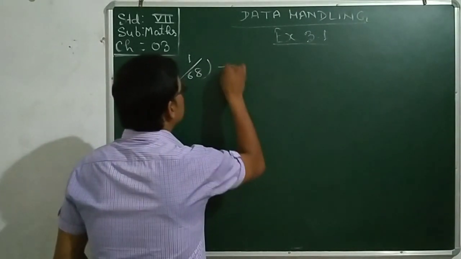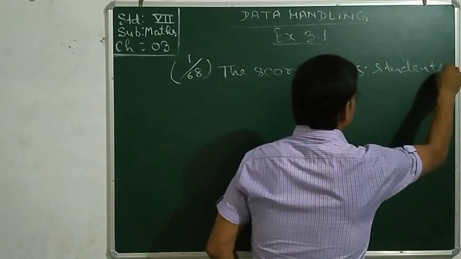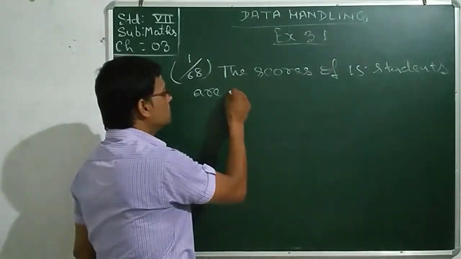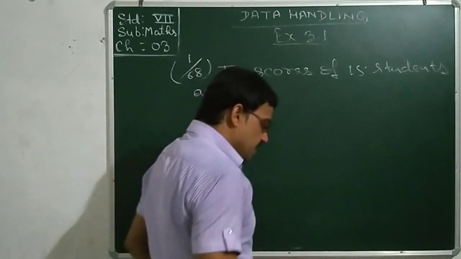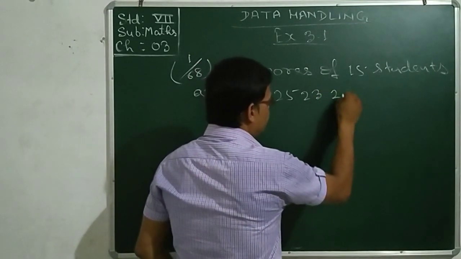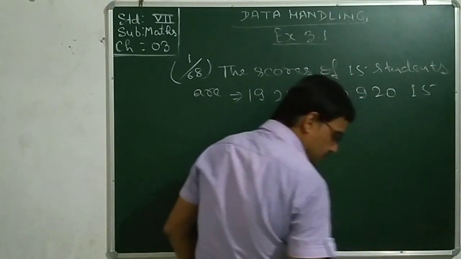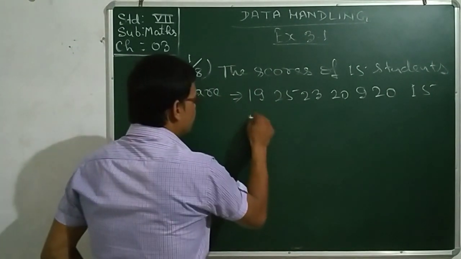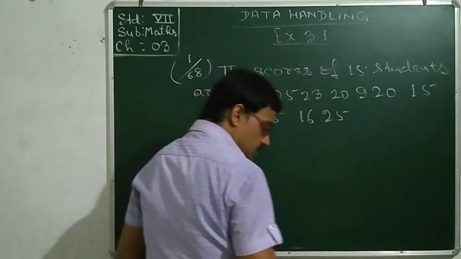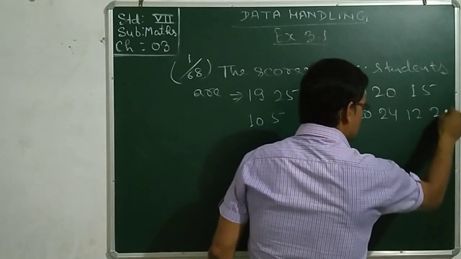The scores of 15 students are 19, 25, 23, 29, 20, 15, 10, 5, 16, 25, 20, 24, 12 and 20.